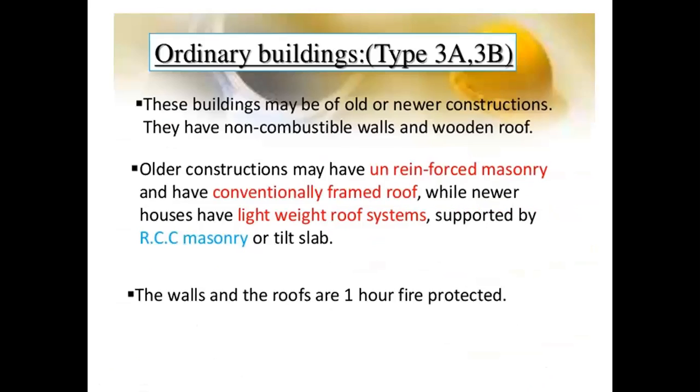Then type 3 is called ordinary buildings. In ordinary buildings, we are not going for fire resistance. These buildings may be of older or newer construction. They have non-combustible walls and a wooden roof. Older constructions may have unreinforced masonry and a conventionally framed roof, while newer ones have lightweight roof systems supported by RCC masonry or tilts of nowadays. The walls and roofs are 1 hour fire protected for ordinary buildings.